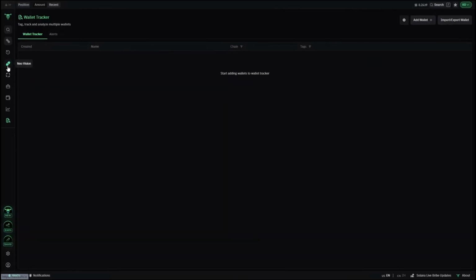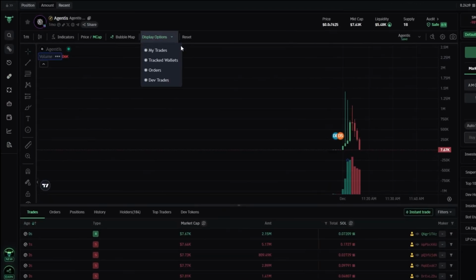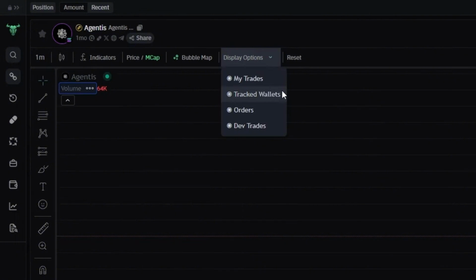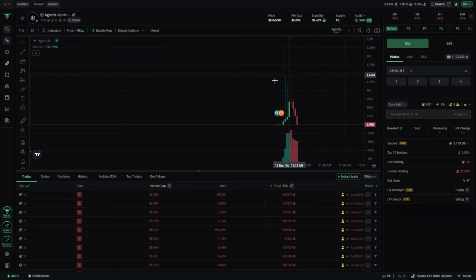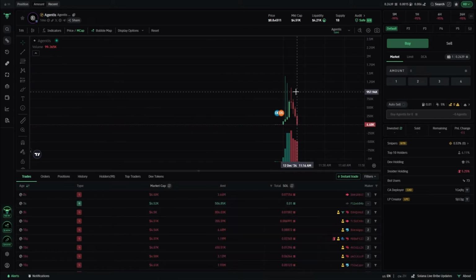And the cool thing about having it inside our trading bot is if we were on a coin and had this feature turned on, which is tracked wallets, that means that whenever one of our tracked wallets buys or sells, it will actually show us on the chart. And that could give us an indication of whether it's a good idea for us to buy or sell. But other than that, those are the main differences for Bullx Neo.